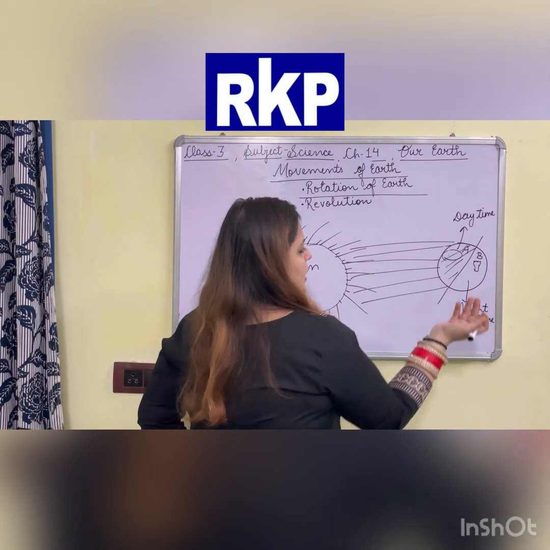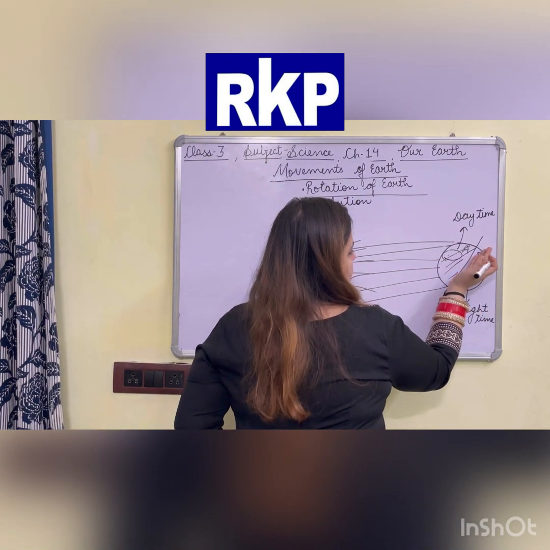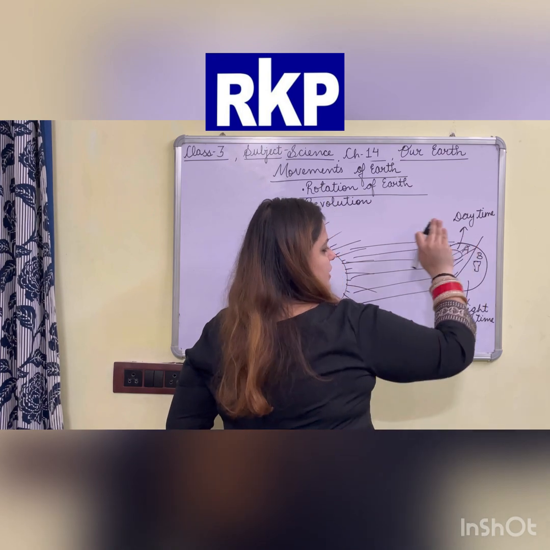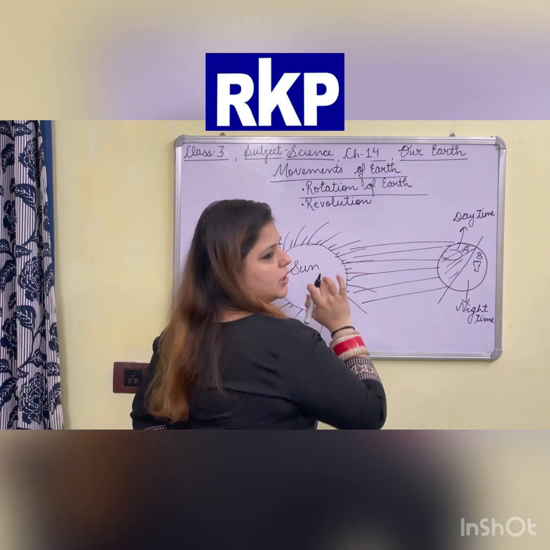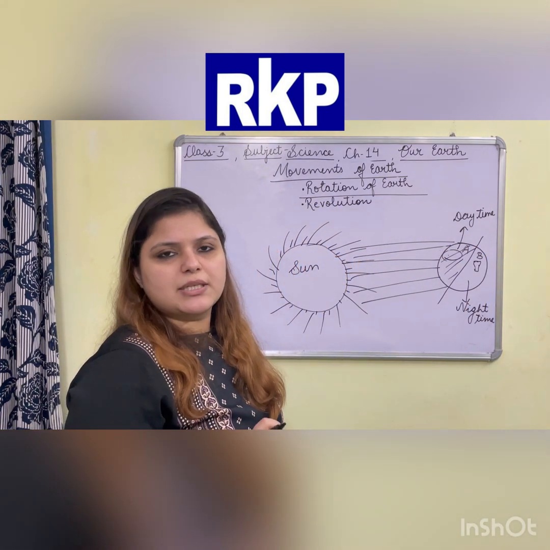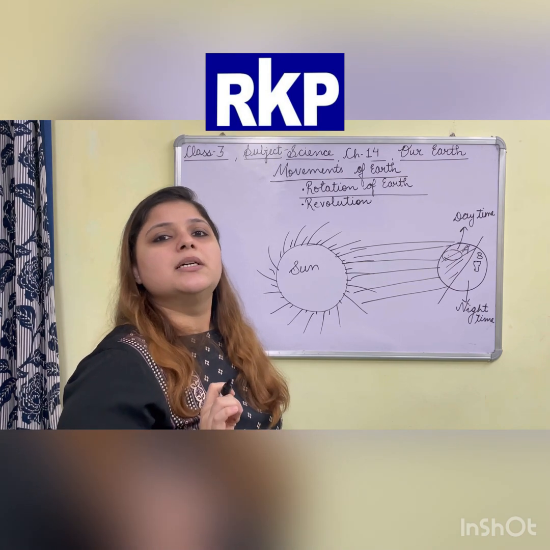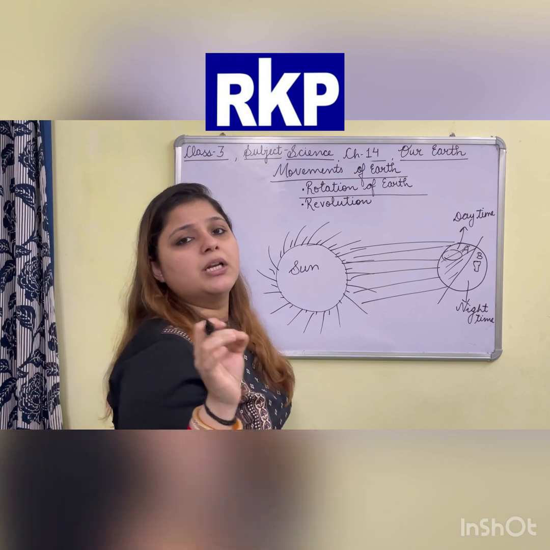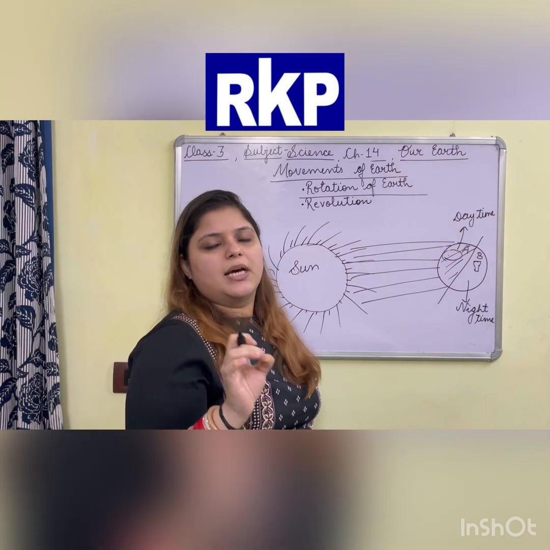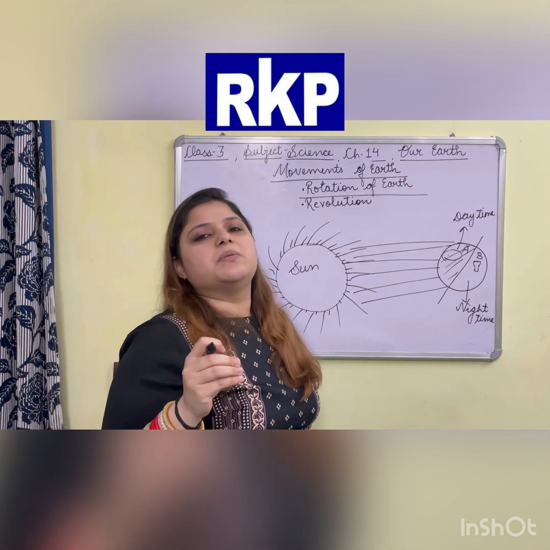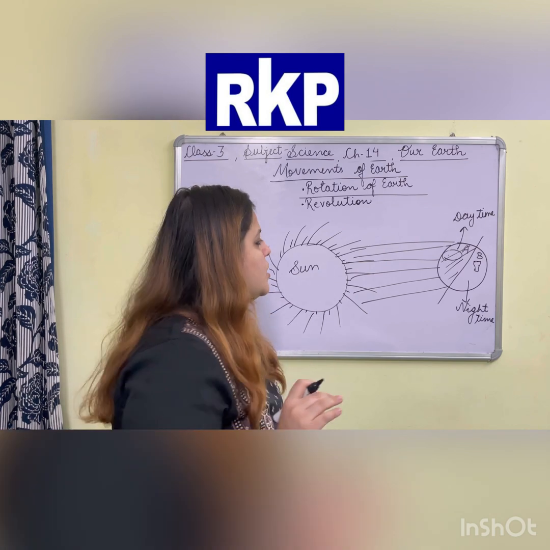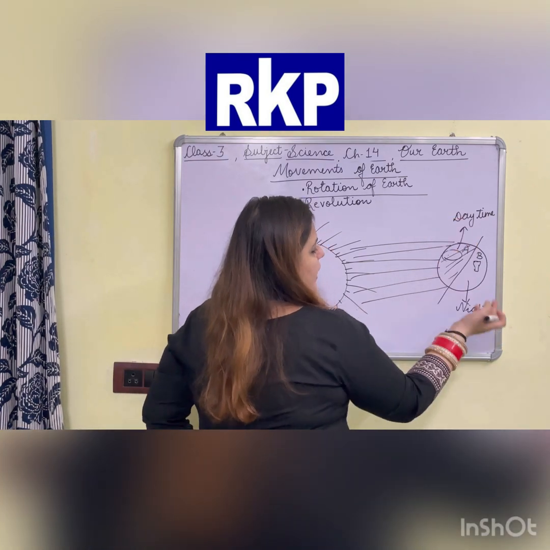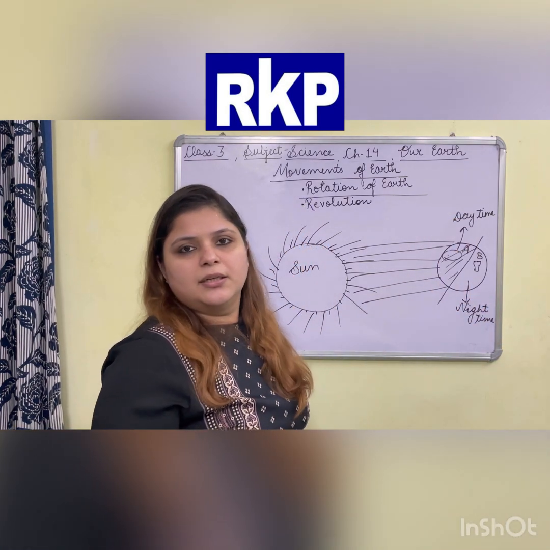So after some time the B portion of the earth will come at this position. Now the B portion will receive the light of the sun and experience daytime, and the A portion will come here and will not receive the light of the sun, so it will experience night time. So days and nights keep on changing.